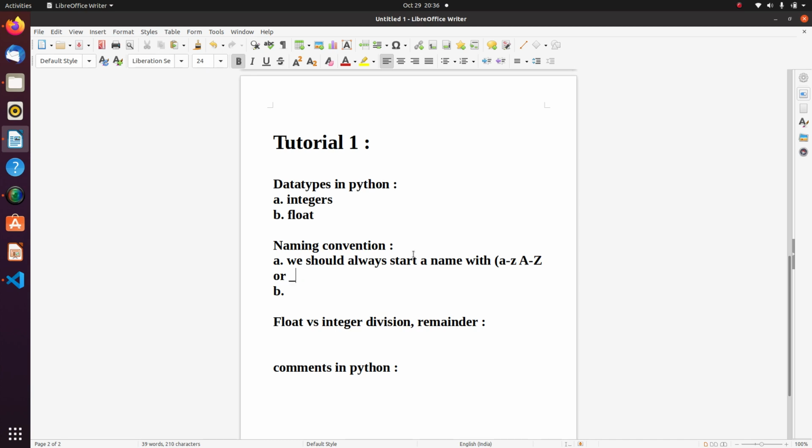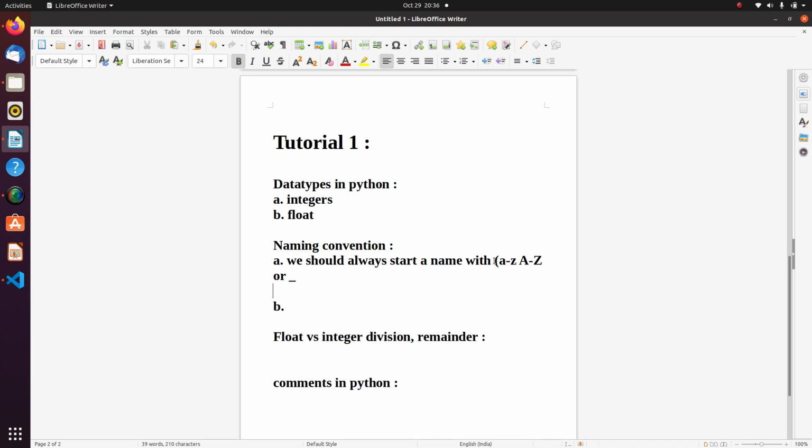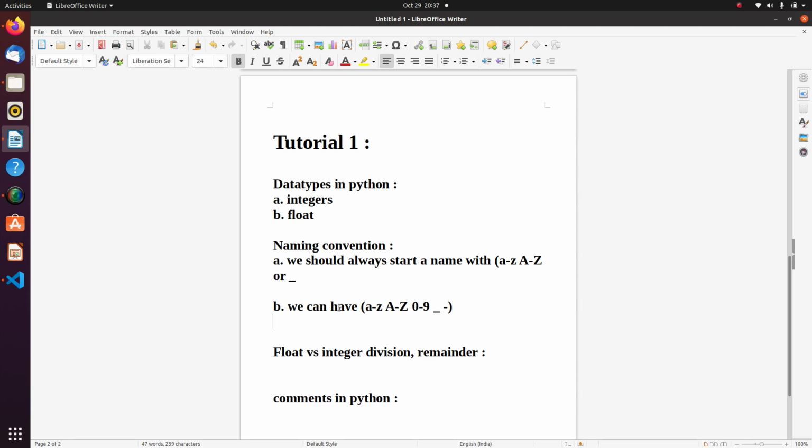These are the three kinds of characters with which we can start our variable names, and we can have following characters a to z, or capital A to Z, or 0 to 9, or we can put an underscore or hyphen as well in our variable names.